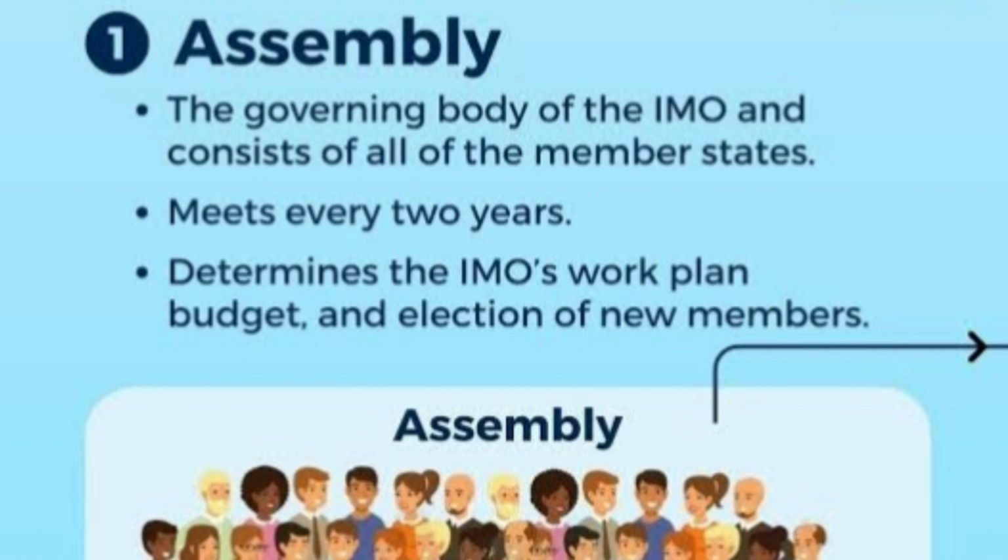176 member states are there till date, and representatives from these 176 nations meet every 2 years, in which the drafts of the conventions which have to come into force are discussed and adopted. Now, after mainly discussing the three organs of the IMO, we will be looking into how these conventions are adopted, then ratified, and then come into force. So next, let's move on to the next part of the video. Let's see in detail.